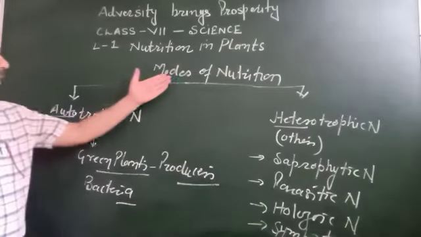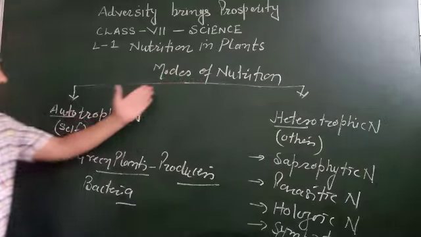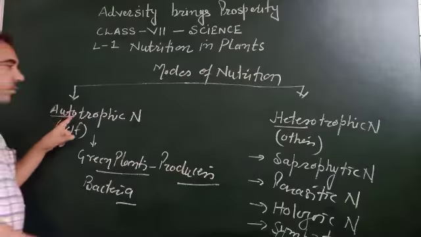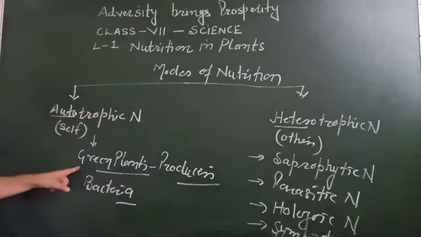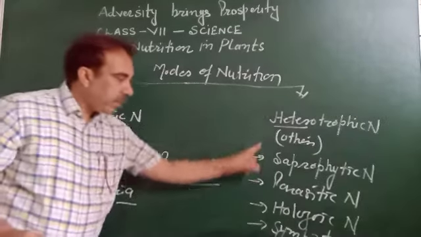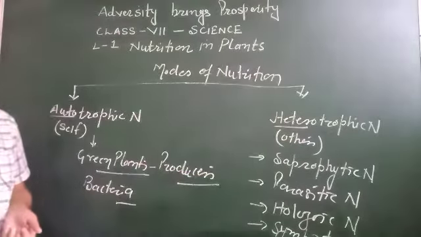So we can classify nutrition into two parts, mainly autotrophic nutrition and heterotrophic nutrition. They can make their food, they cannot make their food, so they depend on others for their food.